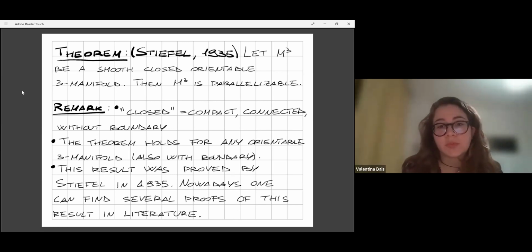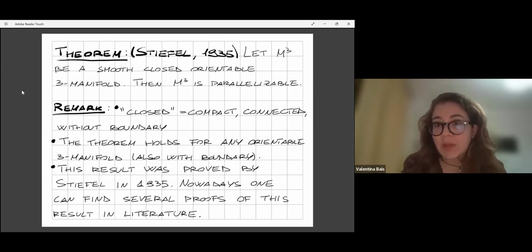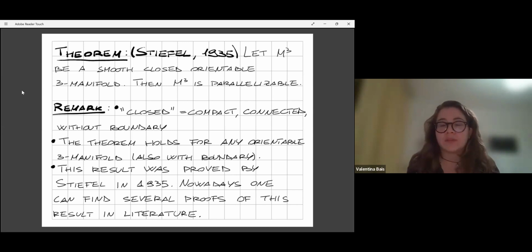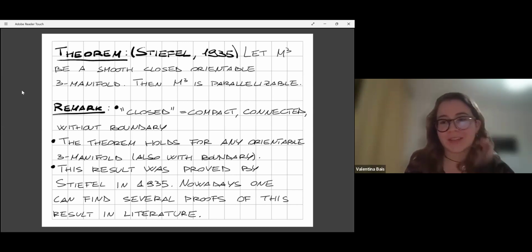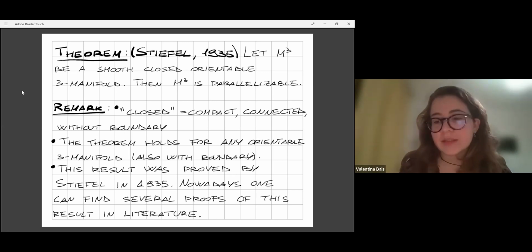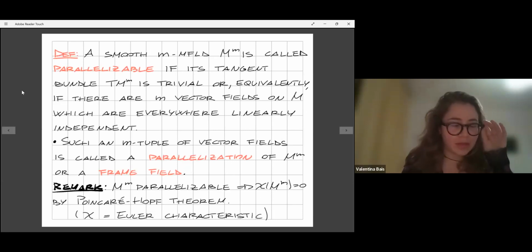This result was proved by Stiefel, but nowadays we can find in the literature several quite easy proofs of this statement using different techniques. I've put many in the references at the end, and maybe I will tell you who these authors are. And I will bring our proof. So let's begin by defining parallelizable manifolds.